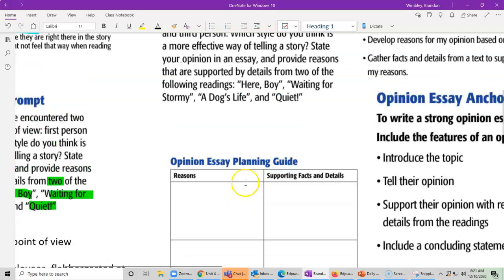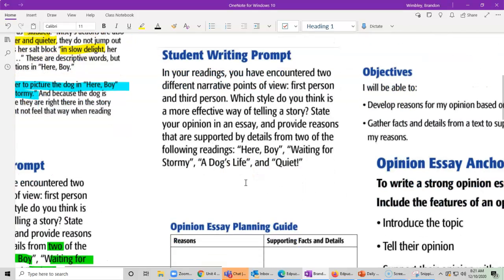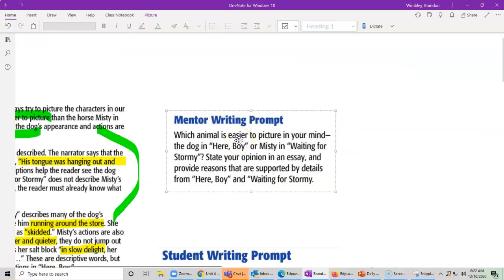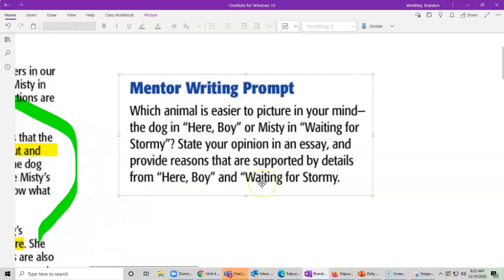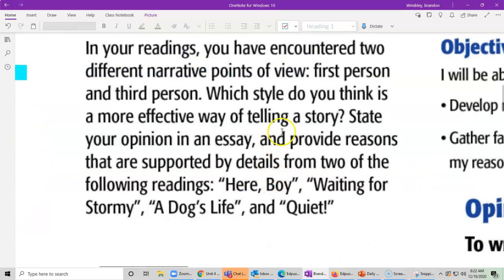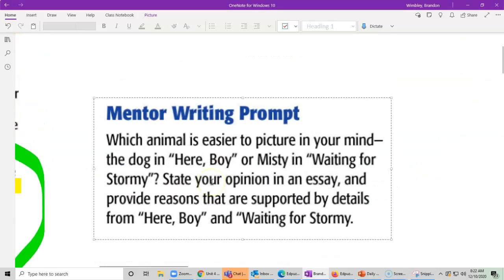So I want you to look closely at this prompt again. And the prompt asks me to state my opinion about which animal is easier to picture in my mind. So, which one did you pick yesterday? Oh, oops, I picked the wrong one for you guys. I'm sorry. I was going to model with our mentor writing prompt, and I was displaying the one you guys will be writing to. So this is how we're going to organize it, but you guys will be organizing using the student writing prompt.